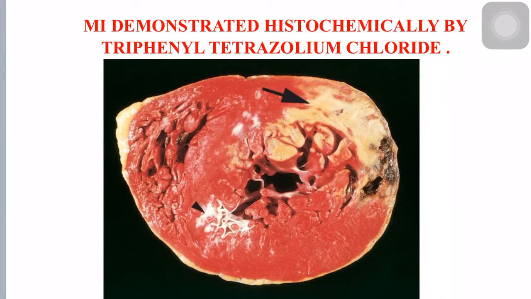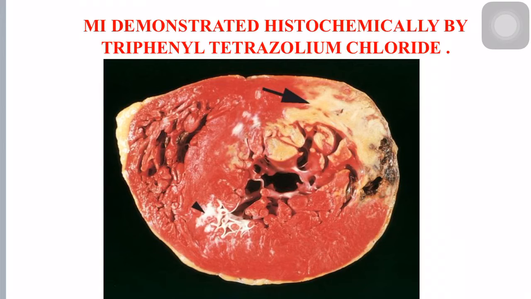Next, this is the gross picture of myocardial infarction. The arrow shows the areas of myocardial infarction which are not stained with red color. Here, the chemical substance called triphenyl tetrazolium chloride is used for demonstration of myocardial infarction. What is this triphenyl tetrazolium chloride? This is a chemical, usually white and crystalline.